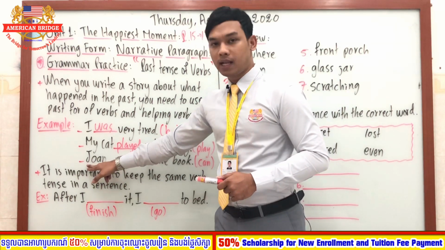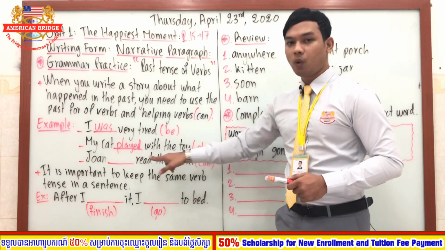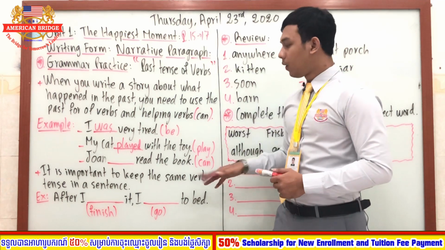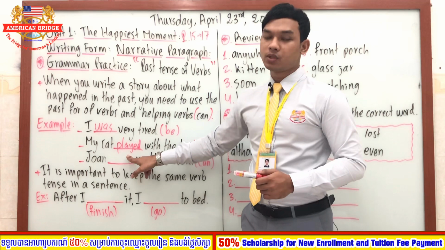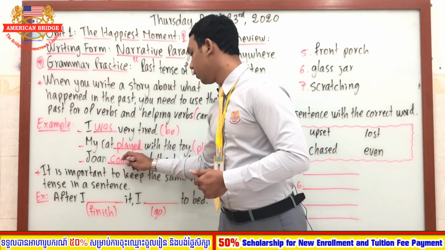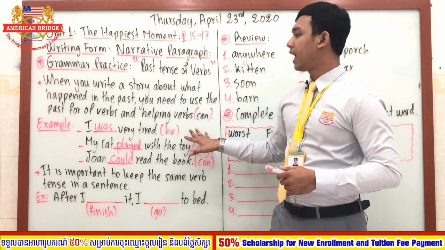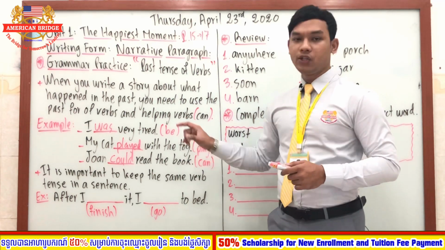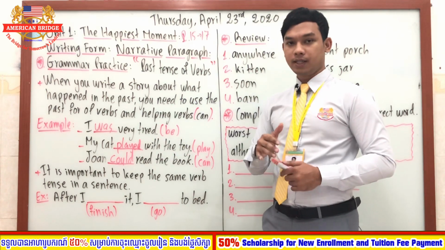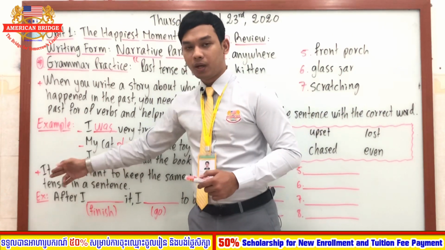And the last one, we say Joanne read the book. And in the brackets here you can see the word can. Okay, the verb can. So can here, when it goes to past tense, you say could, right? Good. So C-O-U-L-D. All right. So all of these are the ways that you can use in the narrative paragraph. You have to write only in past tense.